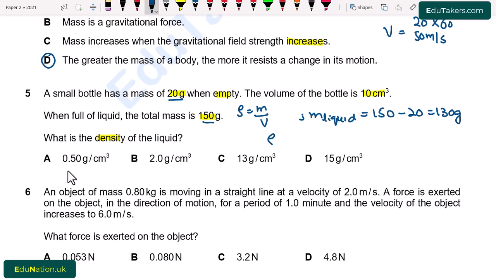So density will be equal to the mass of this liquid, that is 130, divided by volume, which is given as 10. So the value of density will be equal to 13 gram per cubic centimeter, because the mass is measured here in gram and the volume in cubic centimeter. So from here C option is correct.